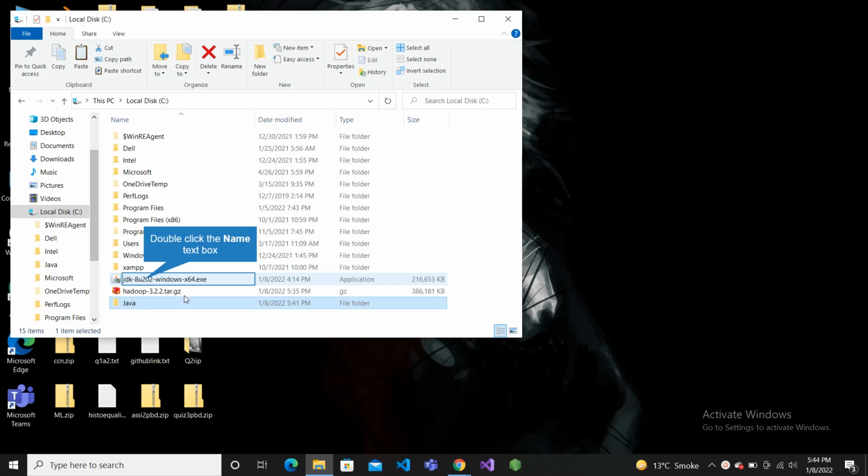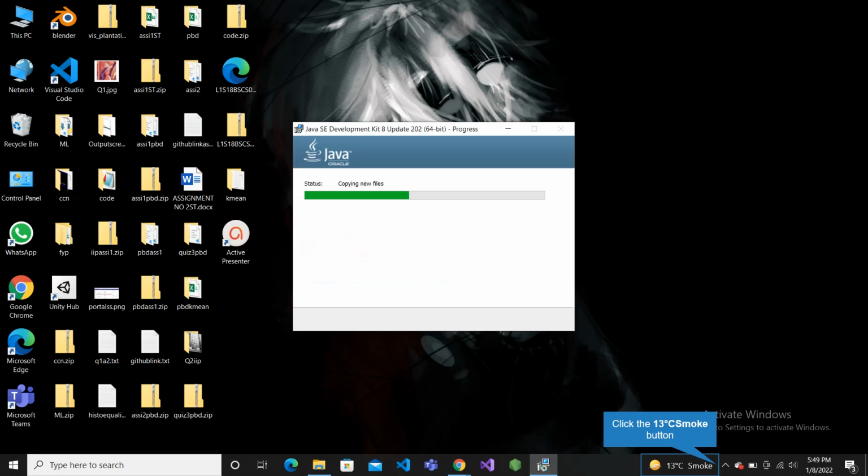Now let's install Java first, and make sure you create a new folder for Java, which I already created. Now let's start with Java. Now select next, and we want to move this file into our newly created Java folder. So let's select change. Now local Windows C and Java. Select OK.